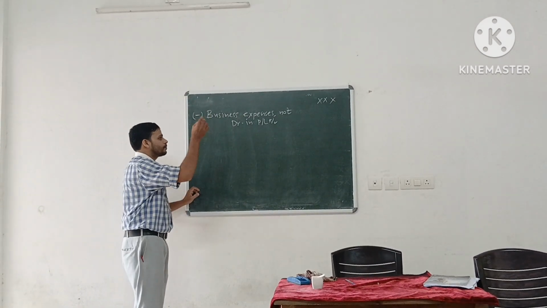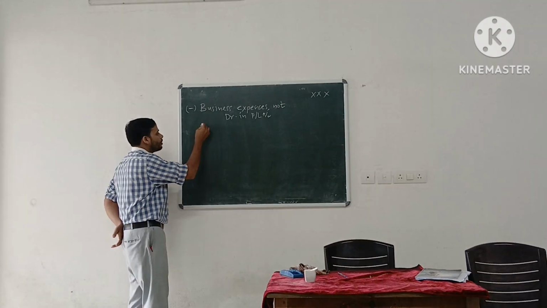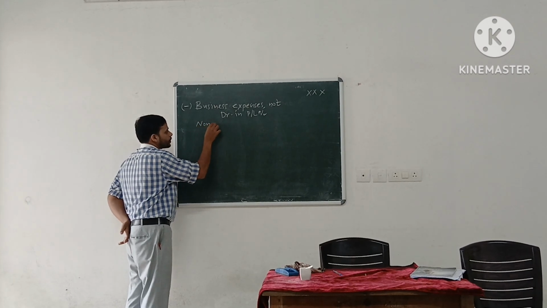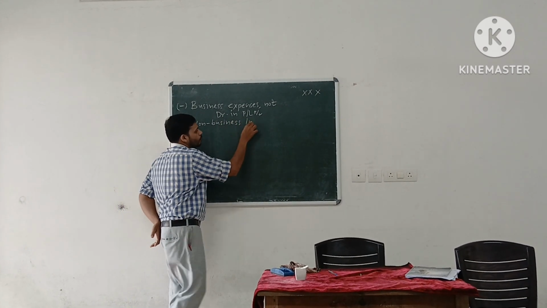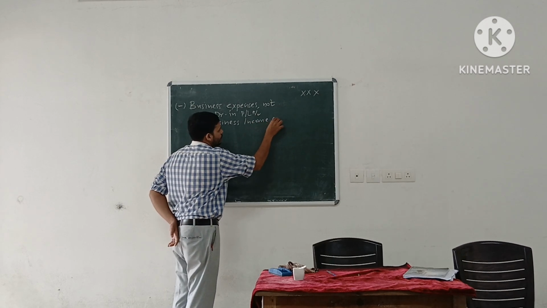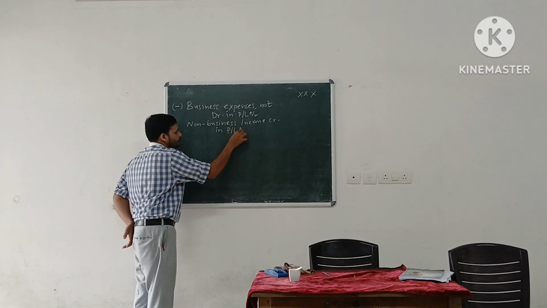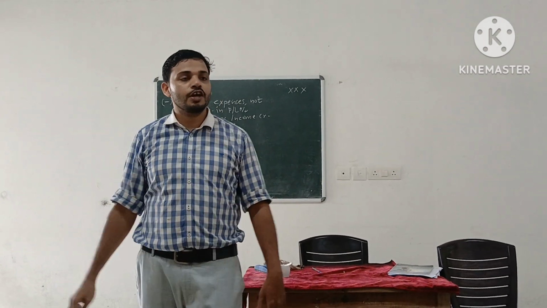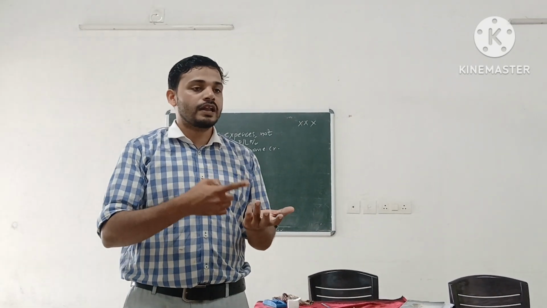Second one, think of the income side. Next is non-business income credited in profit and loss account. What is the meaning of this? Non-business income, like salary income.